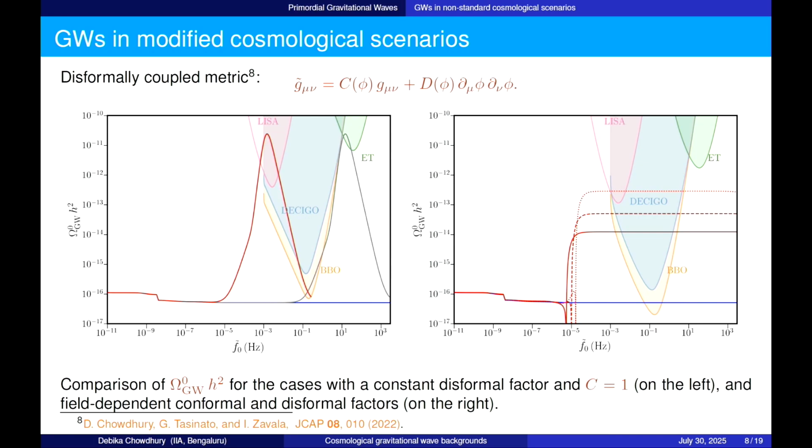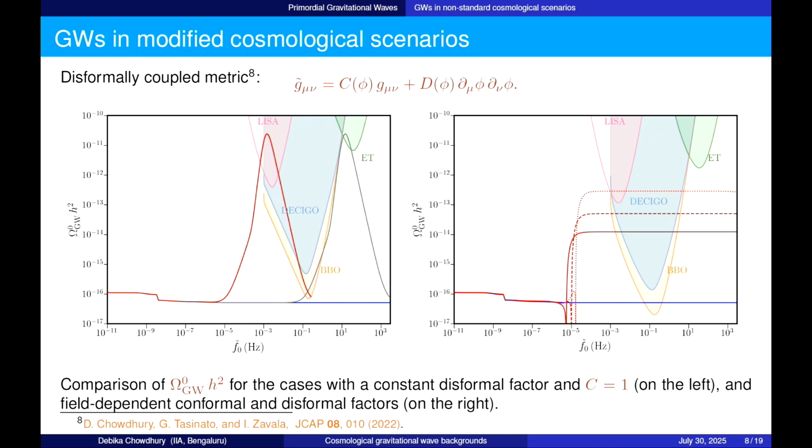So there are certain modified cosmological scenarios, as I was talking about, which can change the inflationary tensor power spectrum, which is scale invariant, this blue line here. It's scale invariant if you assume that the initial primordial tensor fluctuations were scale invariant. But in certain cosmological scenarios, such as here, where we have a scalar field domination, which is coupled to the metric with both a conformal and a disformal factor, for certain choices of these factors we can amplify this primordial gravitational spectrum considerably, and as you can see, this can reach the sensitivity regions of LISA and ET along with some others.